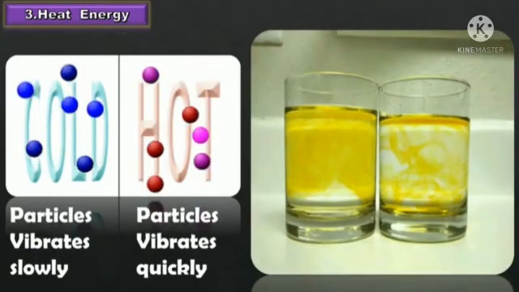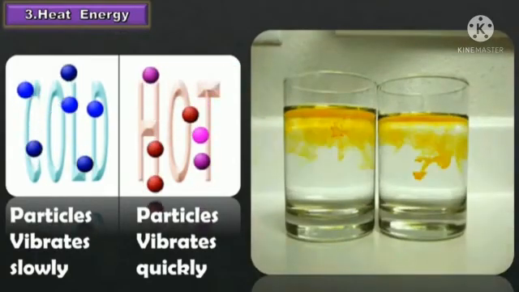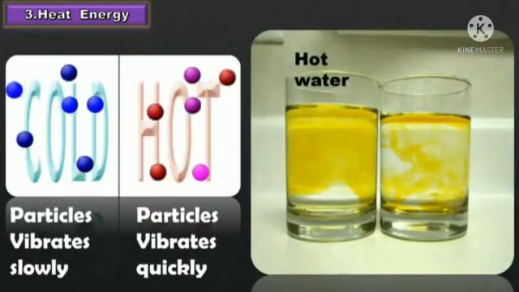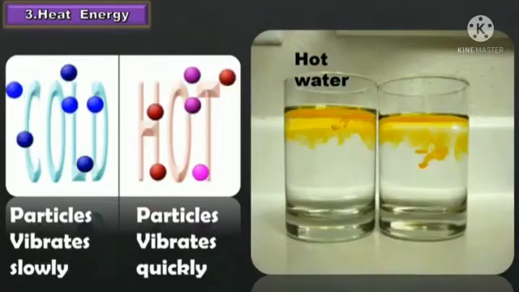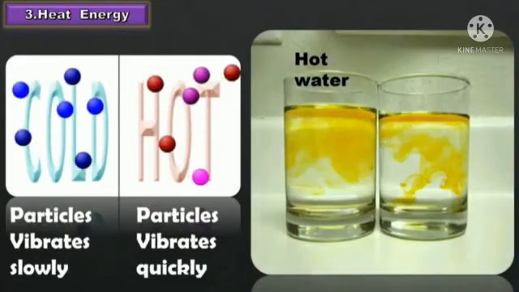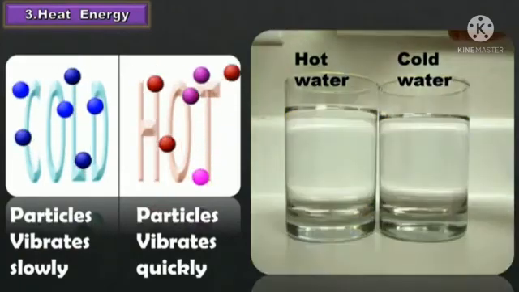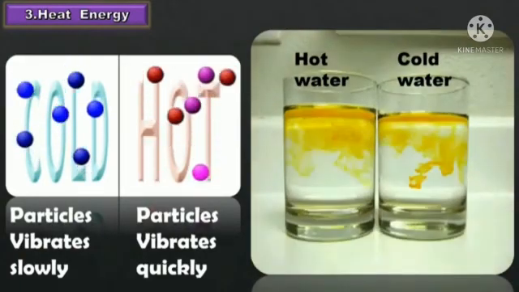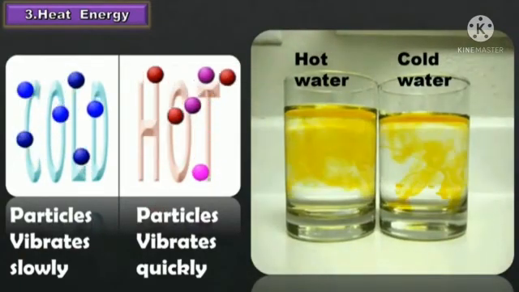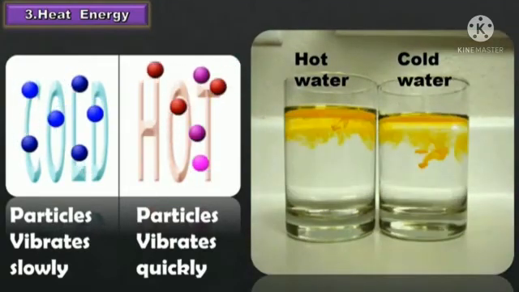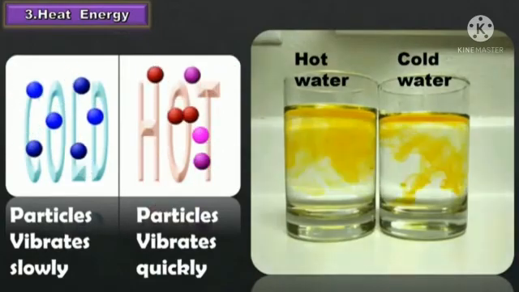When we pour ink in hot water, the ink quickly mixes with the water, whereas in cold water the ink mixes slowly. Let me tell you clearly, if the particles vibrate quickly, they contain lots of energy, but if the particles vibrate slowly, they contain only a small amount of energy.